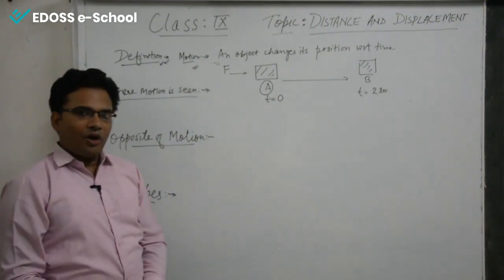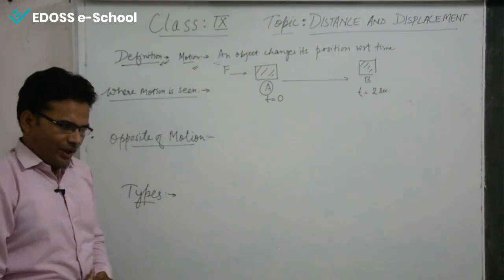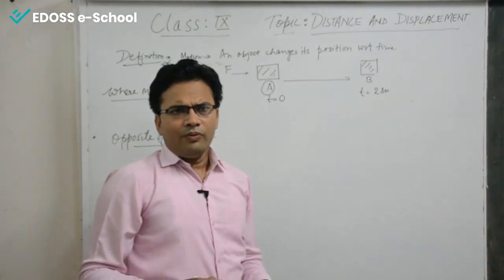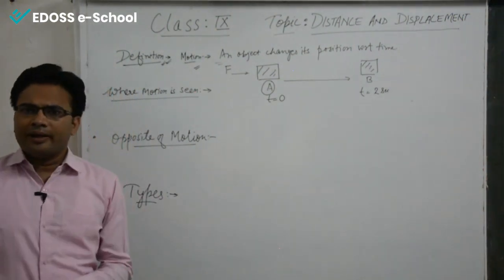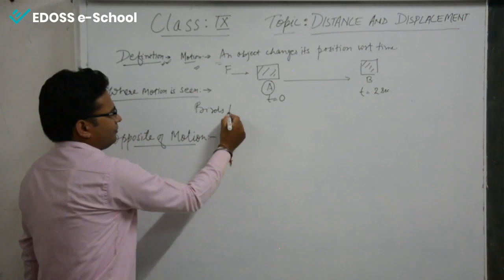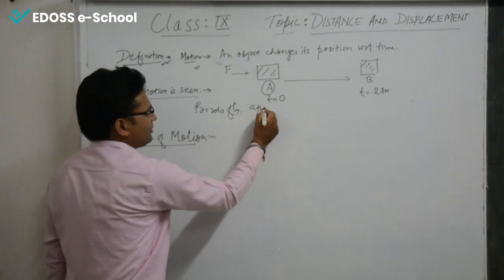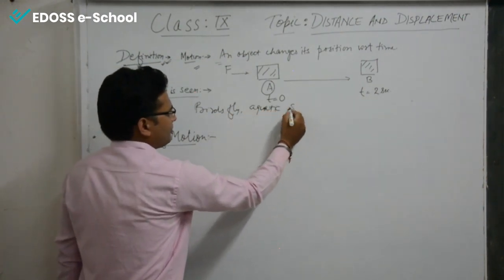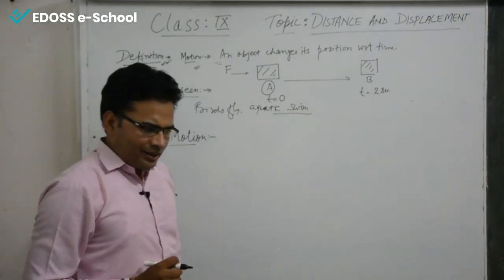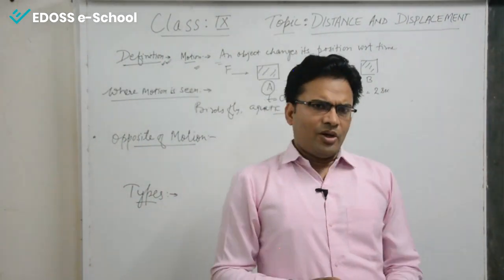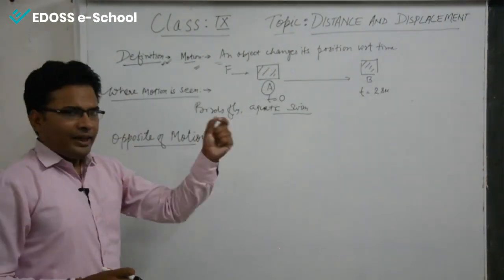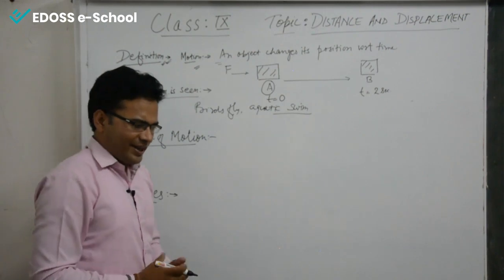Where is motion observed in our daily lives? You know very well that birds do fly. Aquatic animals do swim, isn't it? Galaxies, stars, many other constellations, you can say. These actually have movement in them.